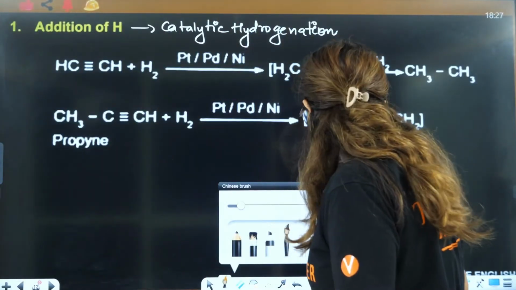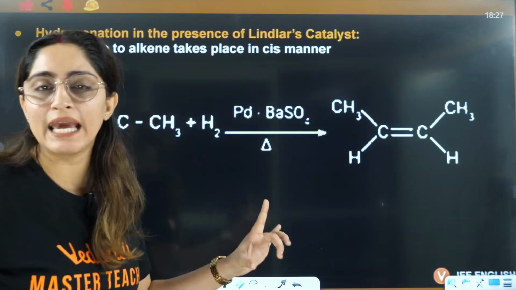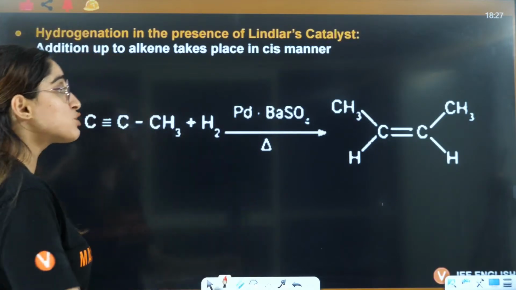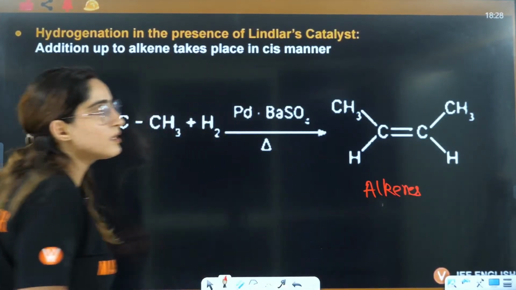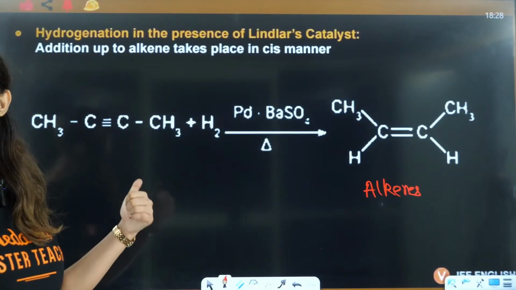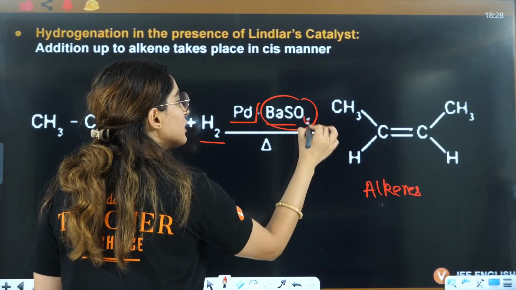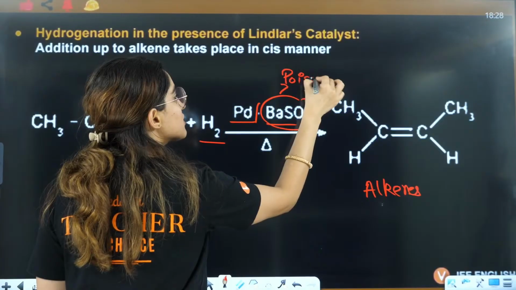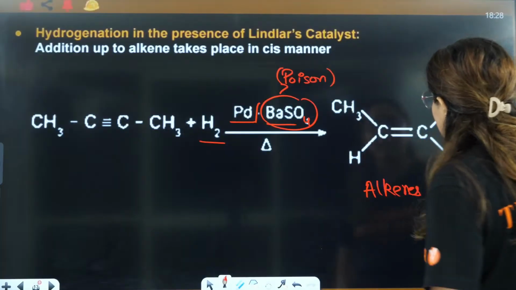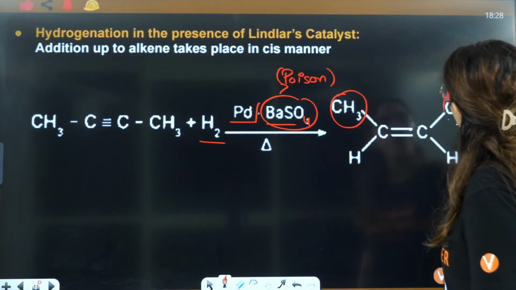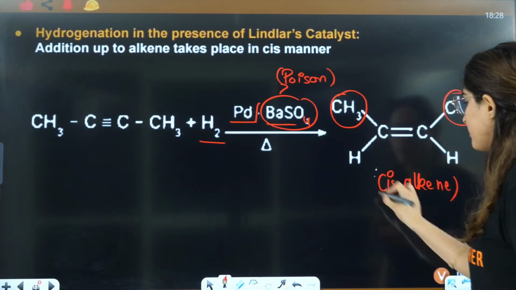Yes, we have done two methods of converting alkyne not to alkanes but just to alkenes, where we stop the reaction at alkene. The first is by using Lindlar's catalyst, where in hydrogenation you are using a poison to stop the reaction beyond alkenes, and here you will always have the formation of cis alkene.